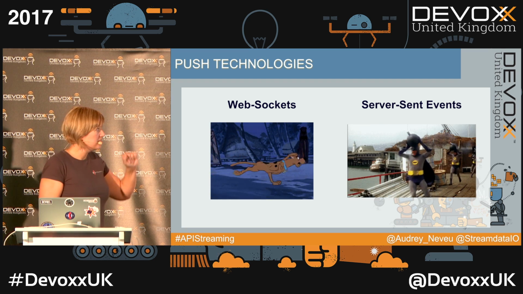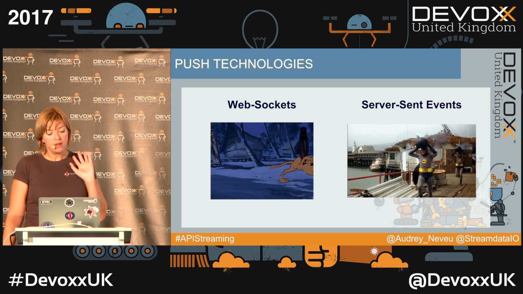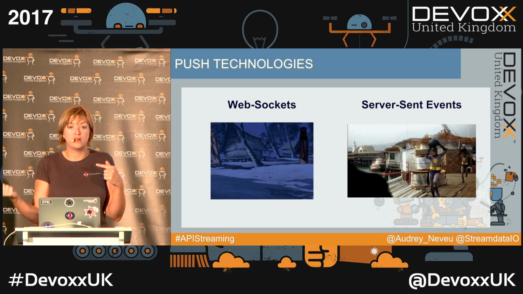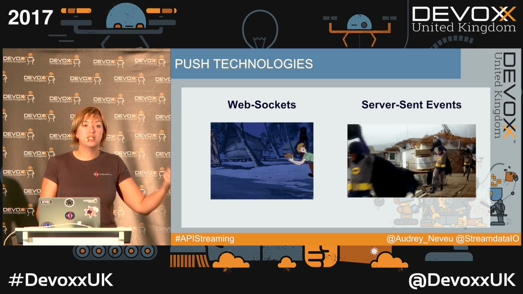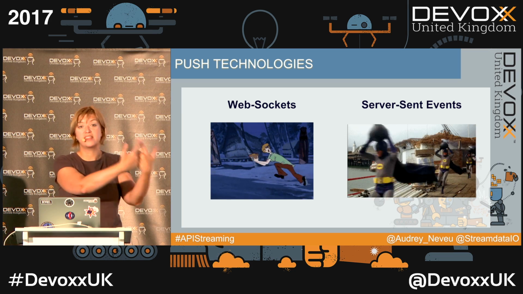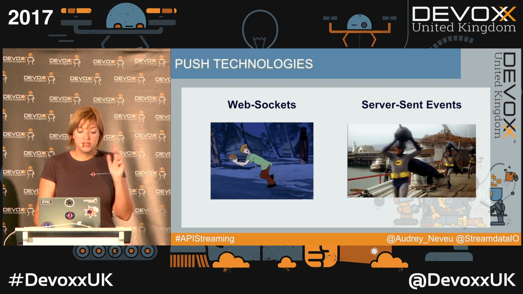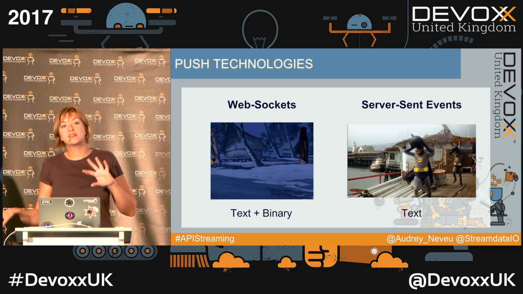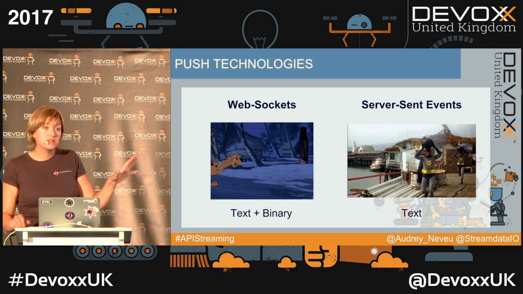The main difference is that WebSockets is bidirectional. So both the server and the client will be able to send data to each other. Whereas server-sent events is unidirectional, so only the server can send data to the client. The second big difference is that WebSockets handles both text and binary. Server-sent events only handle text.